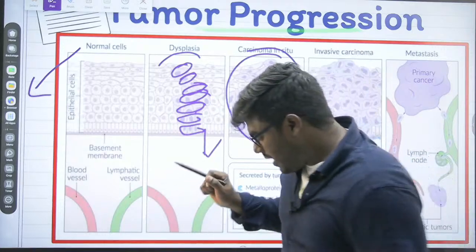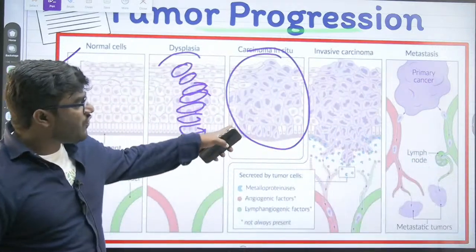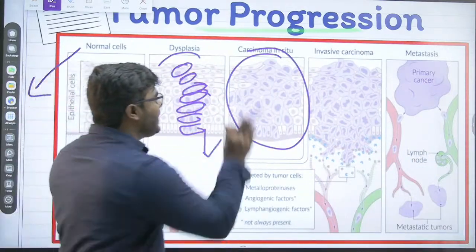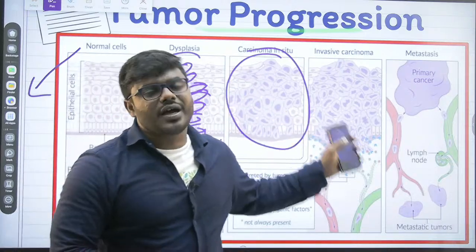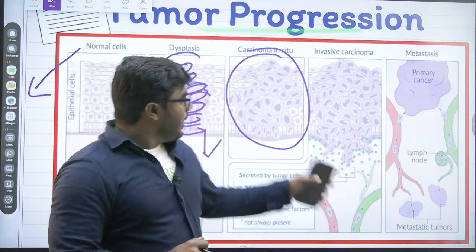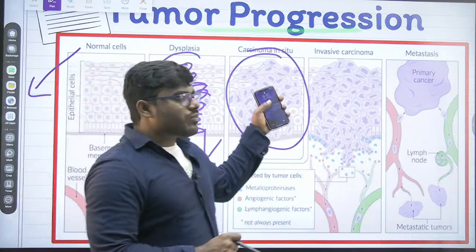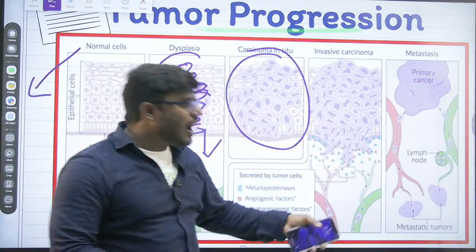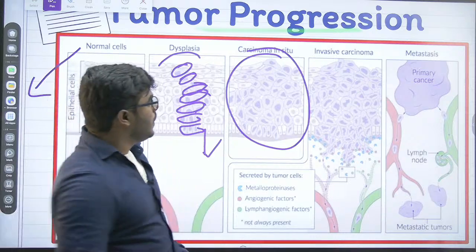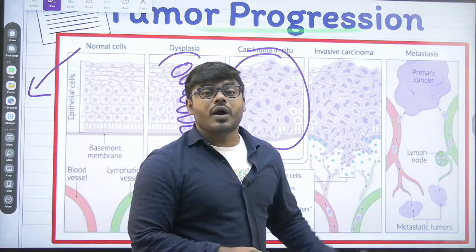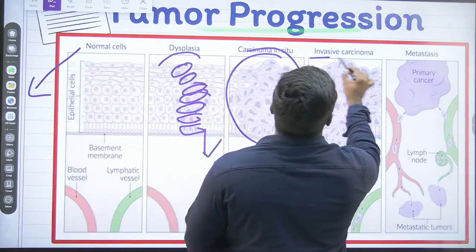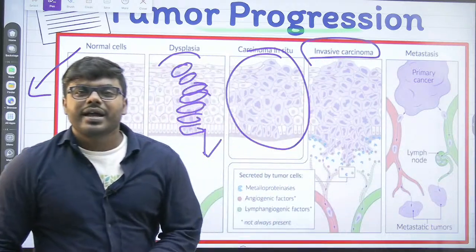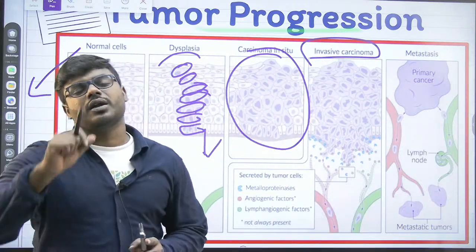That's fine. But after affecting the entire tissue, does it stop only with that tissue? Not at all. It starts moving from that particular tissue to another area also. So what you can understand, we can call it invasive carcinoma, which means it is not restricted to a particular area.